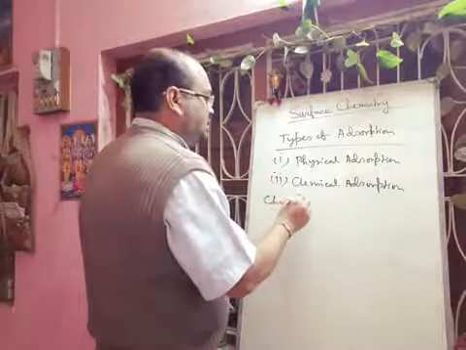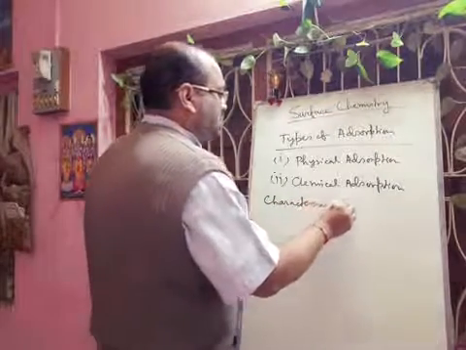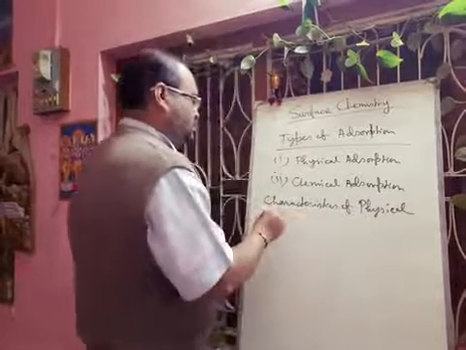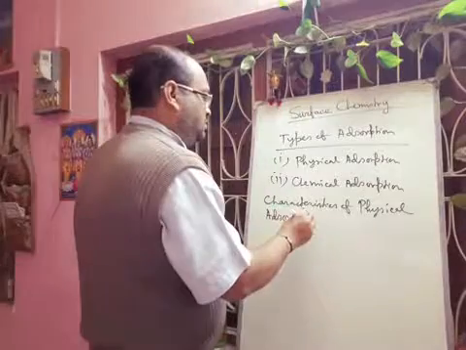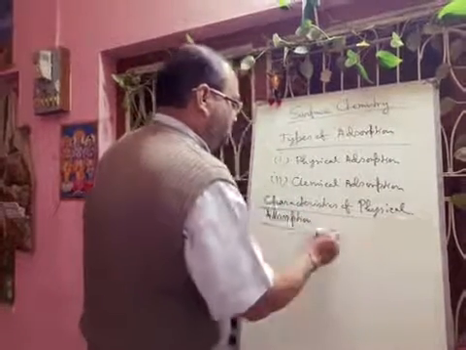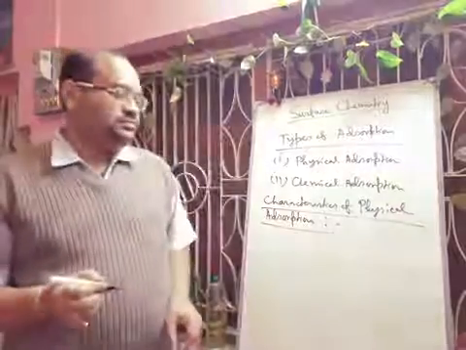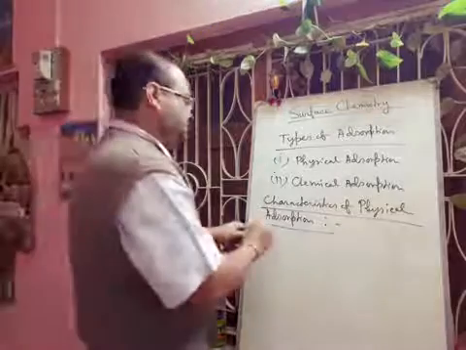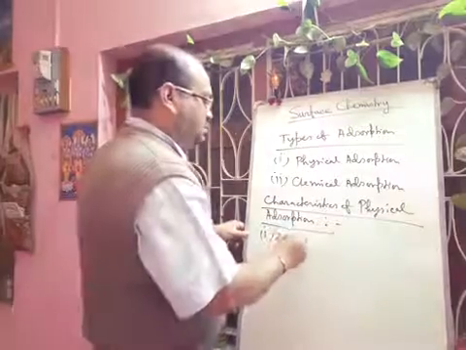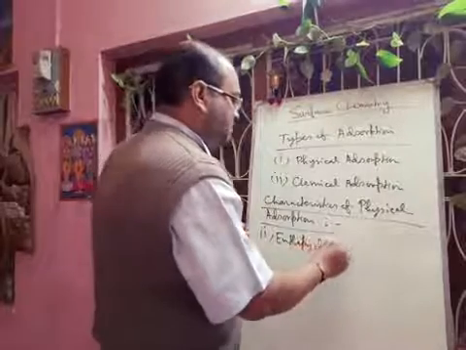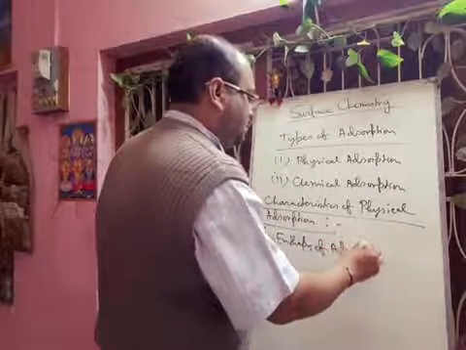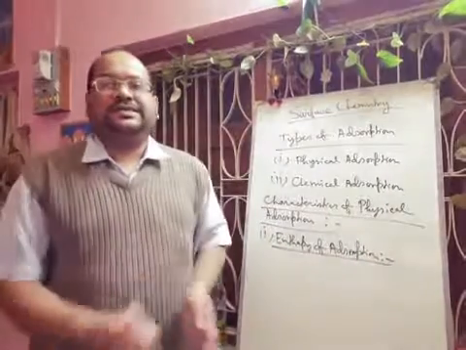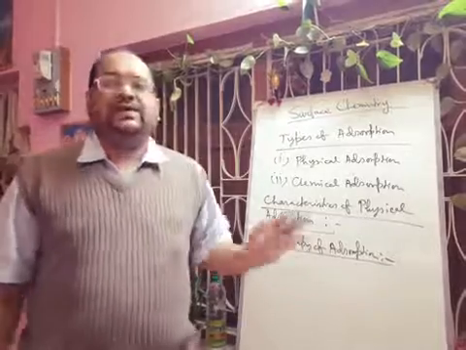Characteristics of physical adsorption. First we will discuss the enthalpy of adsorption, or we can call it the heat of adsorption.